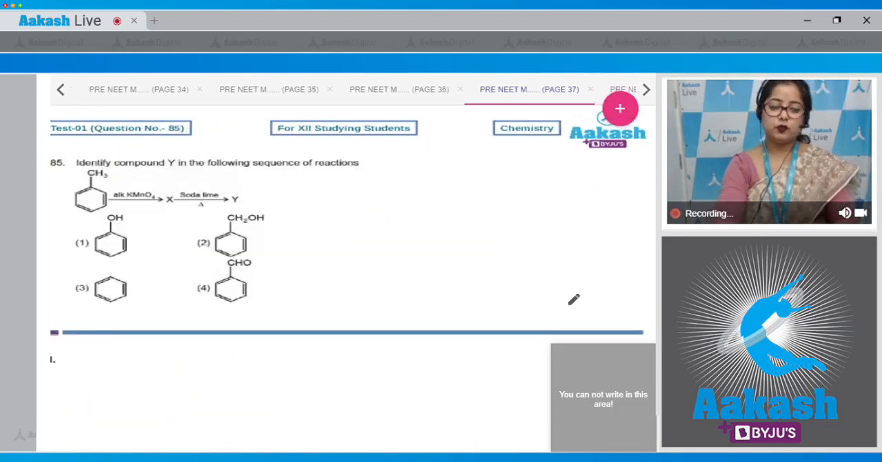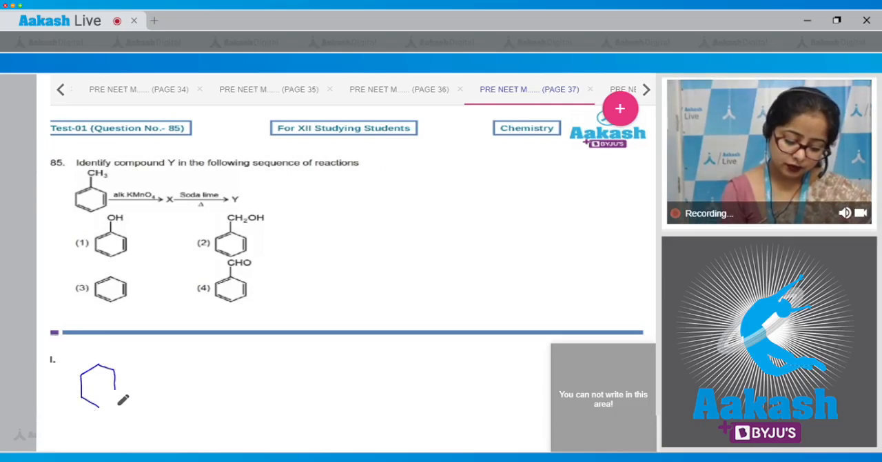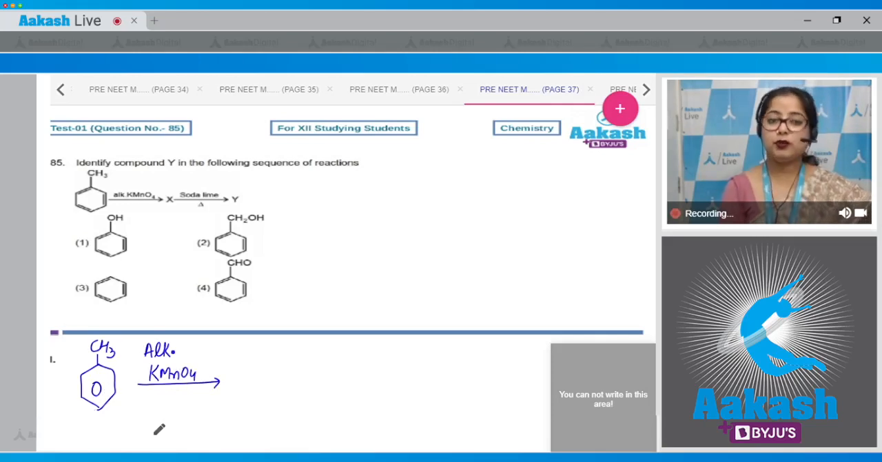Moving to the next question, which is question number 85. Let's read it. Identify compound Y in the following sequence of reactions. Students, in this question we are given a sequence of reactions and we have to find the final product Y. We have toluene, that is methyl benzene. This reacts with alkaline KMnO4. We know that alkaline KMnO4 oxidizes alkyl benzene having a benzylic hydrogen atom to benzoic acid, that is benzene plus COOH.